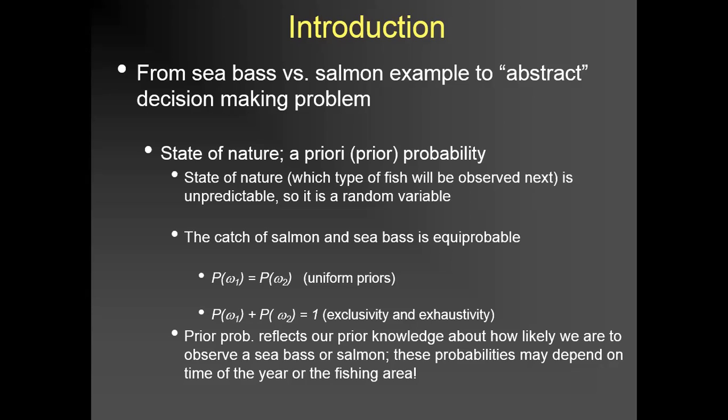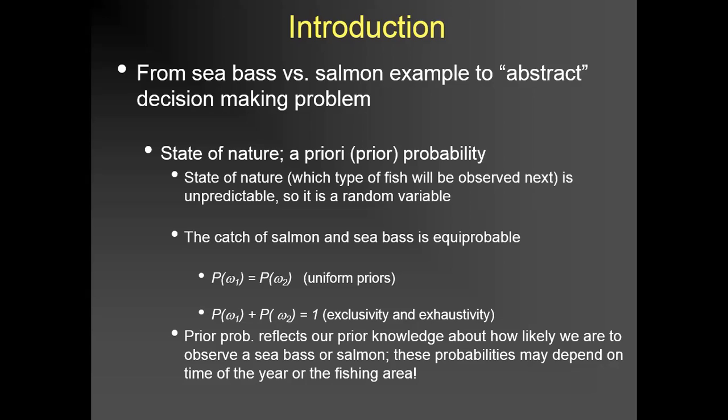It could be that there is a 50% chance that the next fish to arrive is a sea bass or a salmon. So you can say the probabilities are equal because you don't know anything. You are just taking an abstract decision based upon the a priori probabilities.